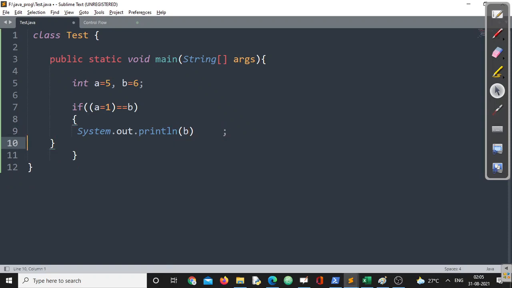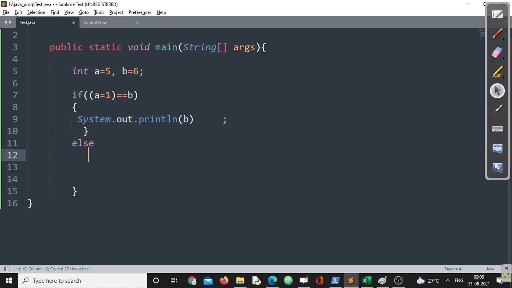I just want to write one statement. If you want to put the curly bracket, that's fine. If you don't want to put the curly bracket, that is also fine. No problem in that. Then I am writing an else part. Here I want to write, let me copy this one, maybe plus a. Semicolon, you can bring the semicolon close to a, otherwise there will be no problem at all.